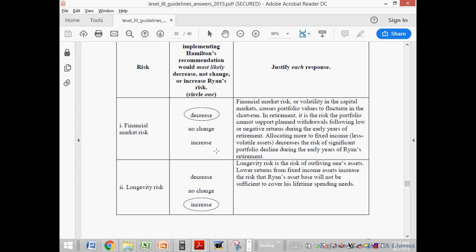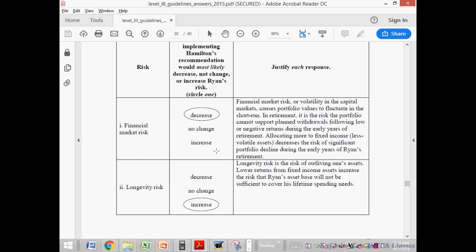So do we have to write the definition? No, you don't have to write so much. You simply write: return of equity is expected to be more, hence portfolio value would be more, hence longevity risk would be lower. You don't need to write anything else. Longevity risk would be lower. So, return of equity would be more than return of fixed income. That's it. And hence, the portfolio value will be more.